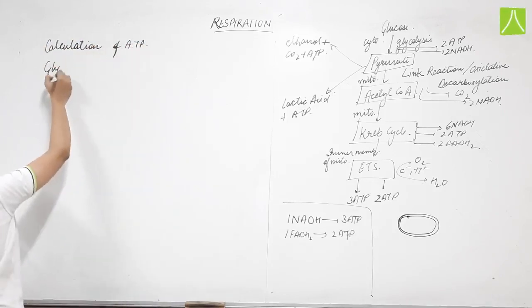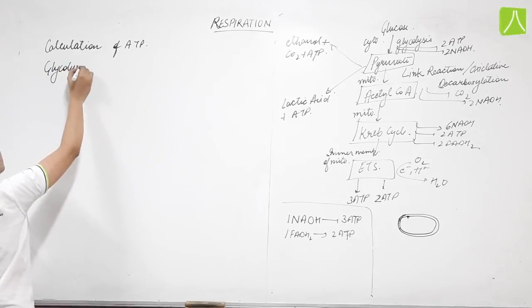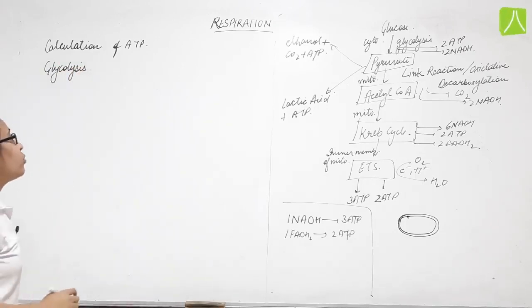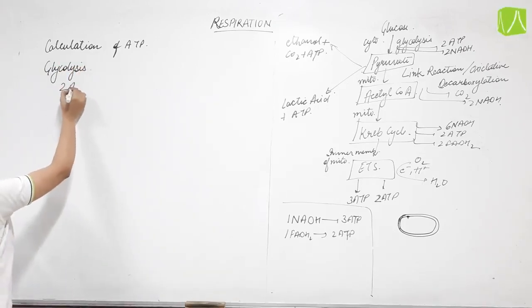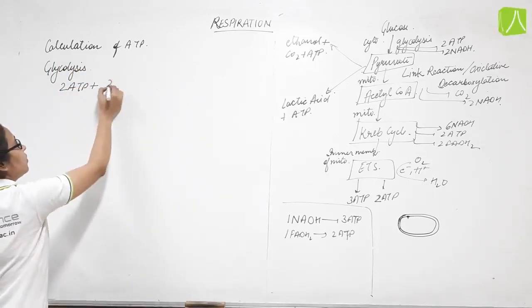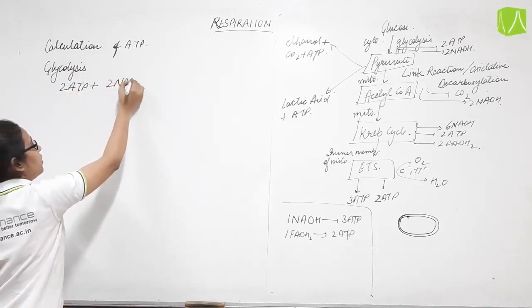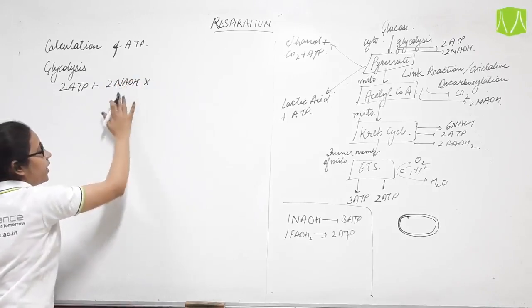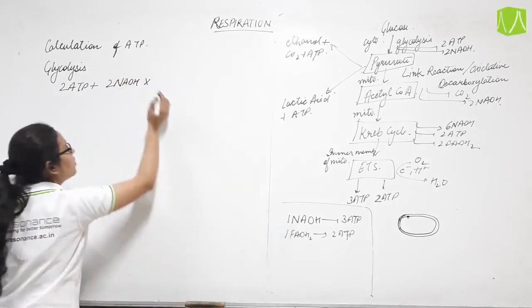First we will see in glycolysis, 2 ATP plus 2 NADH is also released. 1 NADH gives you 3 ATP.